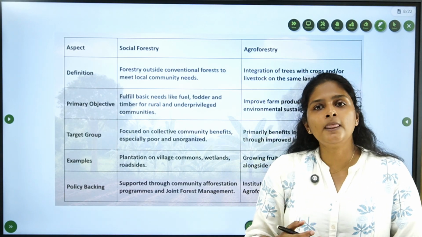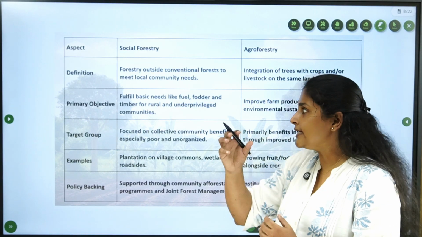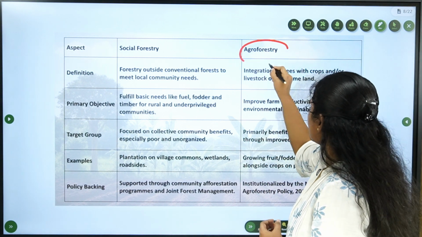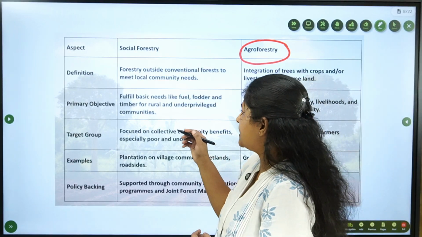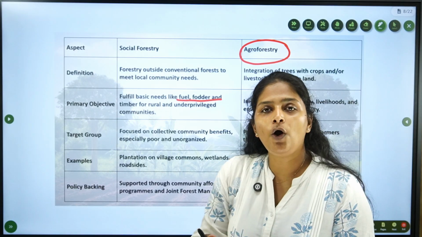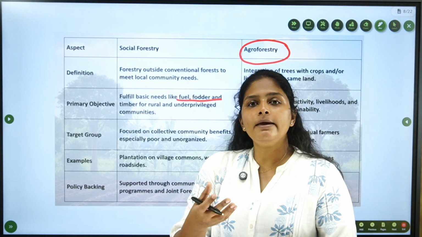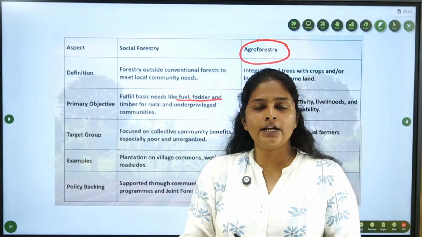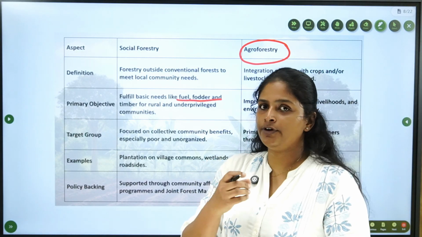Now, what is the difference between agroforestry and social forestry? As I said earlier, social forestry is engaging the whole community, and with that community participation you are managing the forest. In agroforestry, we are integrating trees with crops. The primary objective of social forestry is to meet the basic needs of fuel, food, fodder, etc. That is, from social forestry you want timber, fodder for grazing your cattle, and along with that some food items.